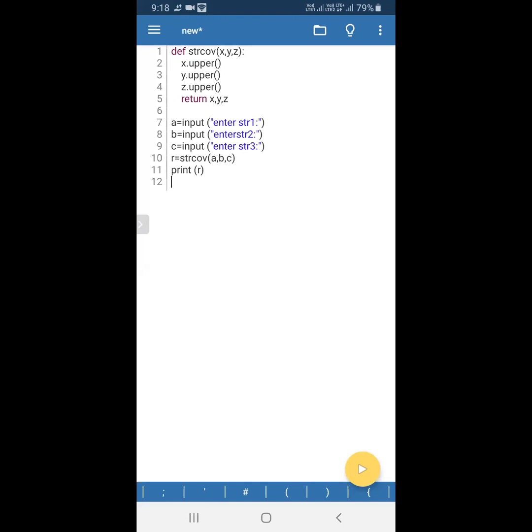Okay, so how will a single variable receive multiple values from the function? The answer is it will receive them in the form of a tuple. Are we clear how it will receive? It will receive multiple values, 2 values, 3 values, even 20 values, n number of values, but in the form of a tuple. If I execute this program you can understand.